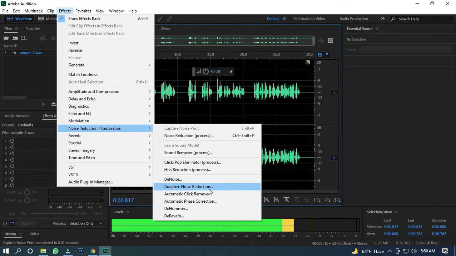Someone prefers to use adaptive noise reduction and someone uses noise reduction process. I like to use the first one, noise reduction process, so let me use it.